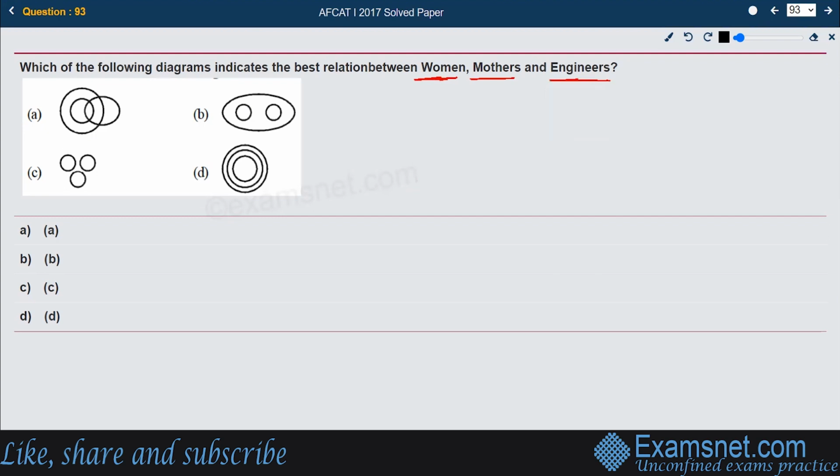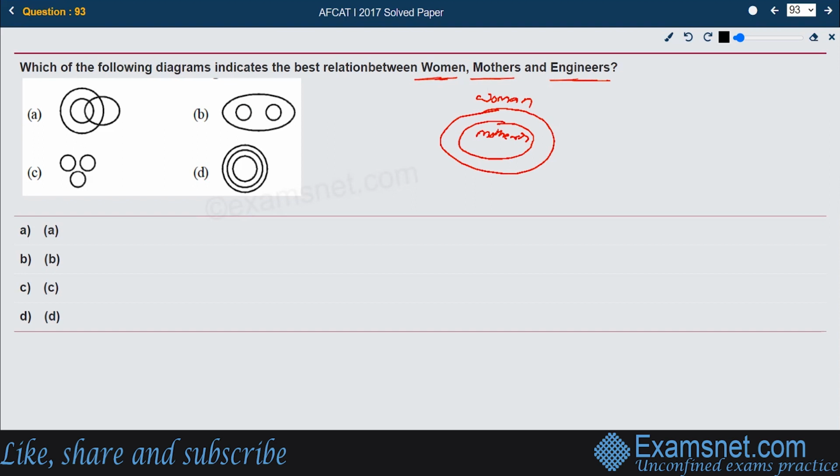We can have a bigger circle named woman. This could be a circle of women. Out of women, some of them can be mothers as well. Obviously every mother is a woman, so mothers are kept inside the women circle. So all the mothers are women. This is the pictorial diagram of the connection of mothers and women.